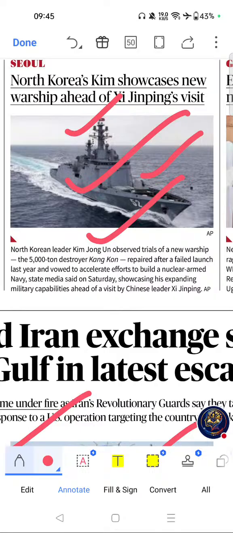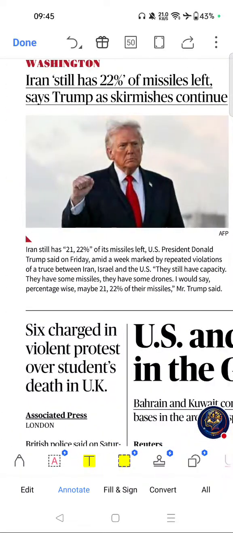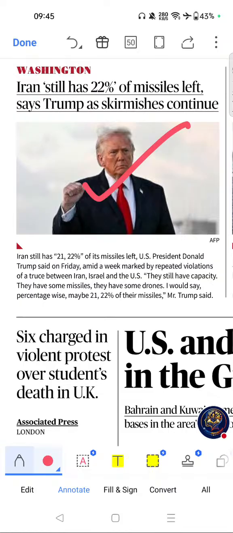Move on to next important article of this page, was this one. Iran still has 22% of missiles left, says Trump. If you see the importance, useful as a supplementary update to the broader Iran-US conflict already covered above.